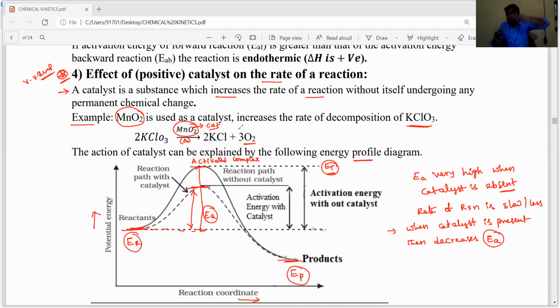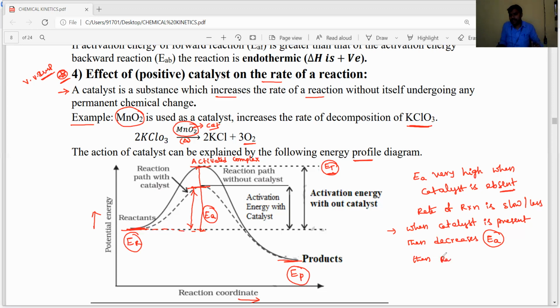If the catalyst is present, the height of the activated complex, the transition state energy barrier, will decrease. Then the reactant molecules can easily achieve the activated complex or easily reach the threshold energy.